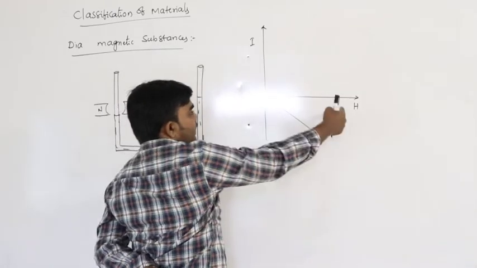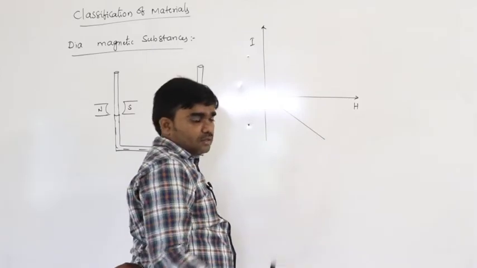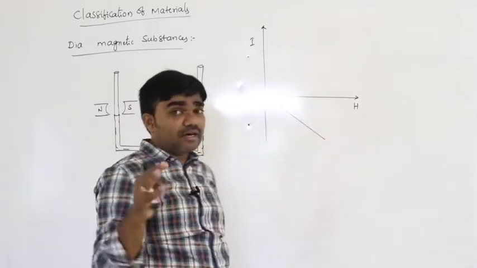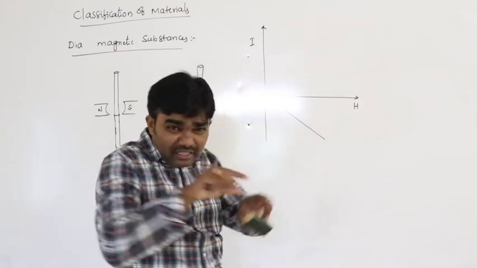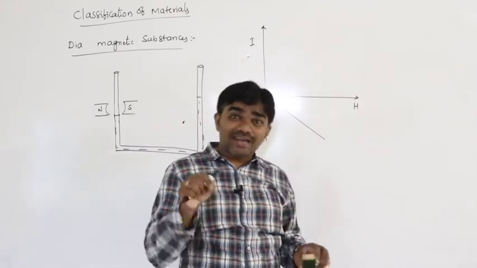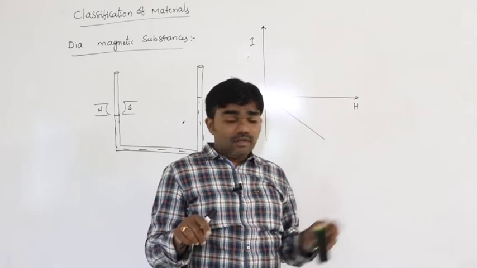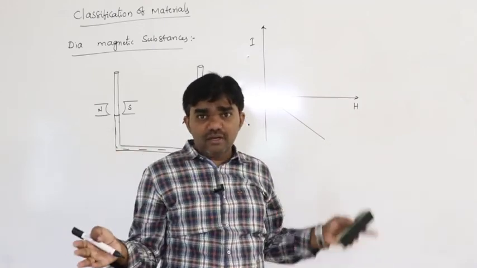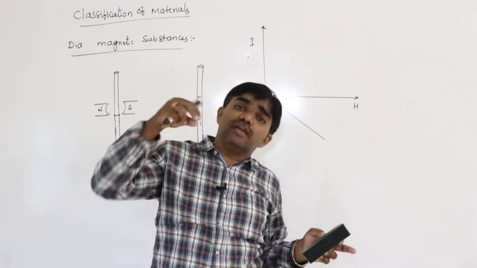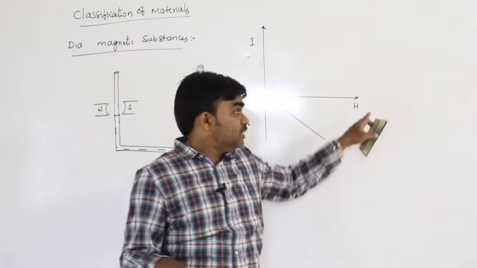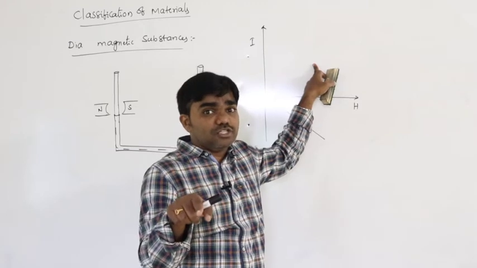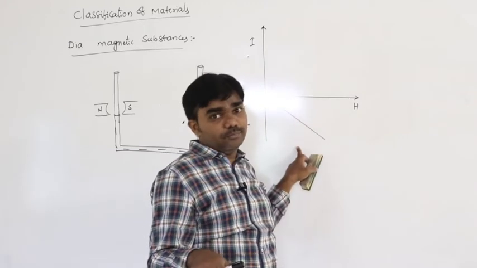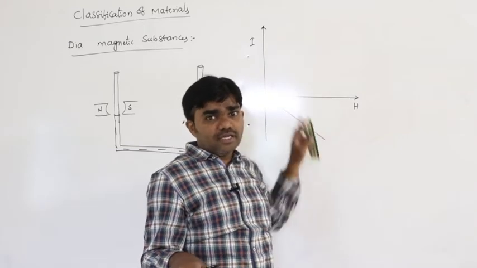So I and H. What is H? External factor, the externally applied magnetic field. What is I? Internal factor of the magnetic substance. H is the external magnetic field, I is the magnetic property of the given substance. If the H value increases, the I value also increases, but in the opposite direction. So that's why it is negative. When compared to H, I is negative.